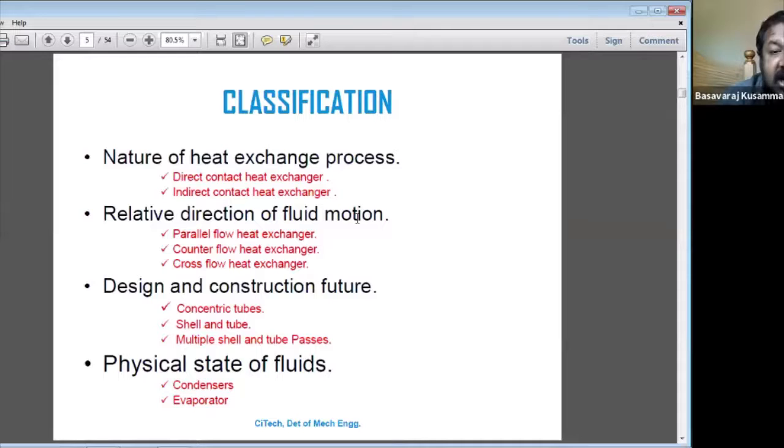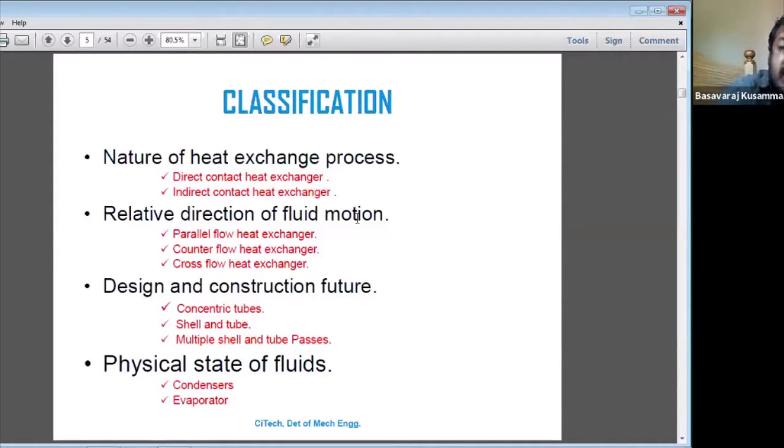Based on design and construction features: concentric tube heat exchangers, shell and tube heat exchangers, and multiple shell and tube pass heat exchangers. The compact heat exchanger also comes under design and construction features.